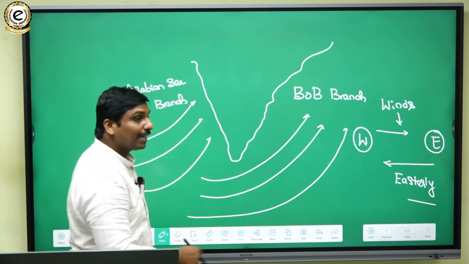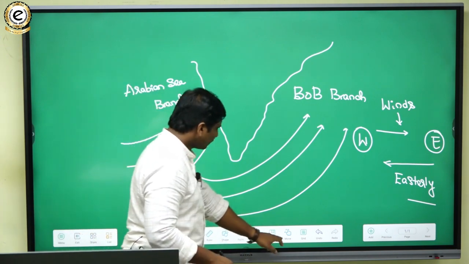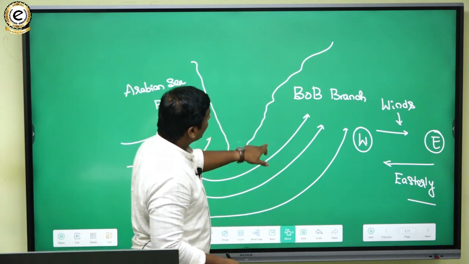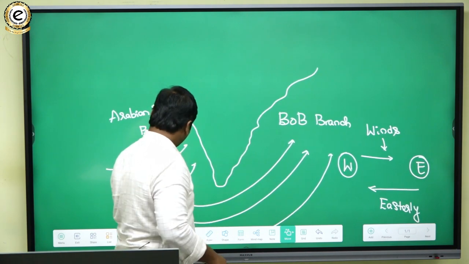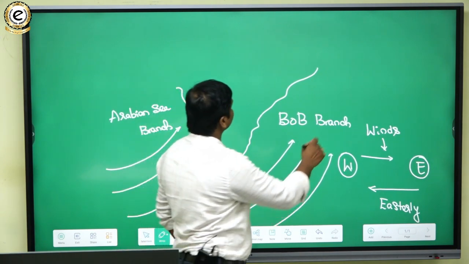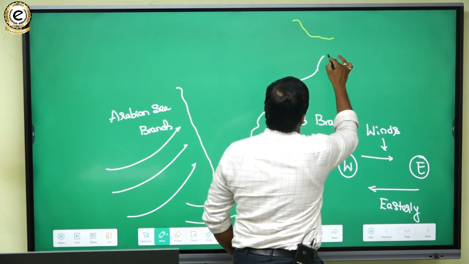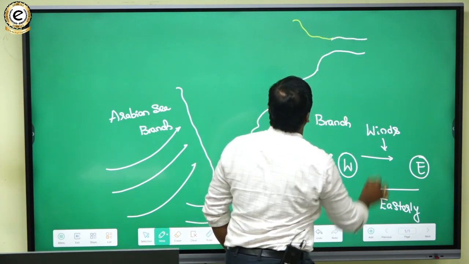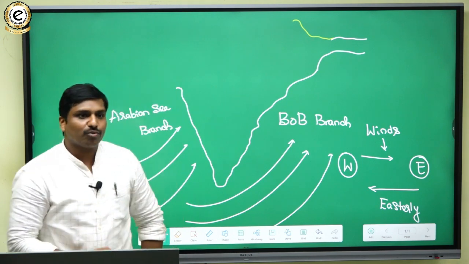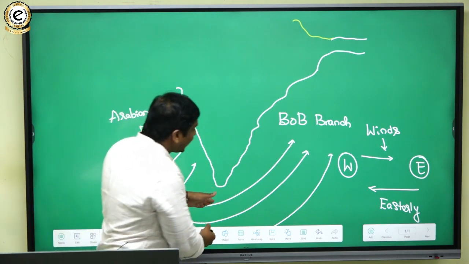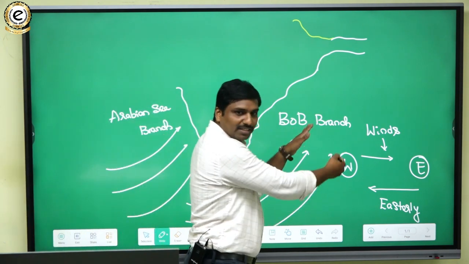So what happens here is that when we roughly mark this region, the southwest monsoons are moving in this direction.